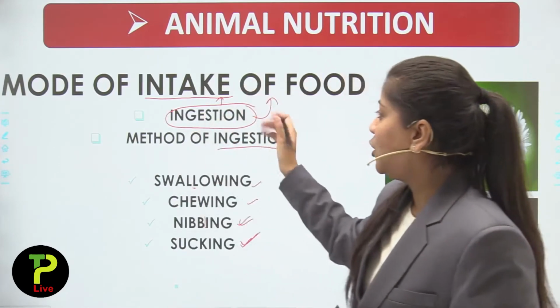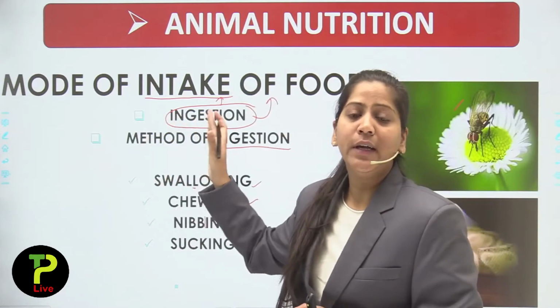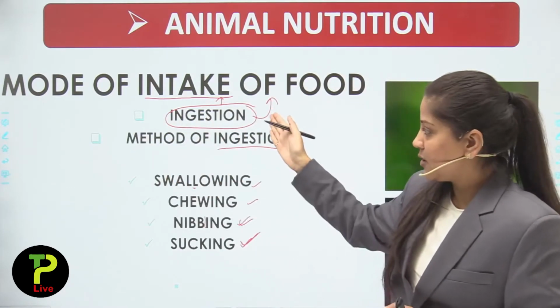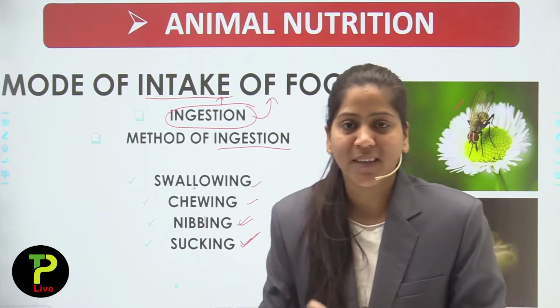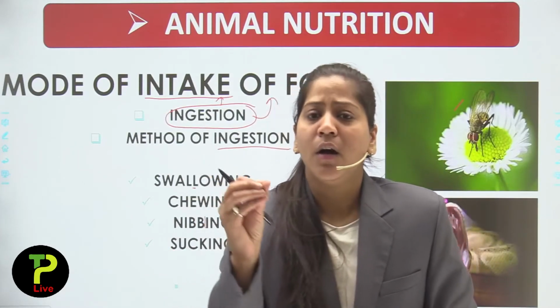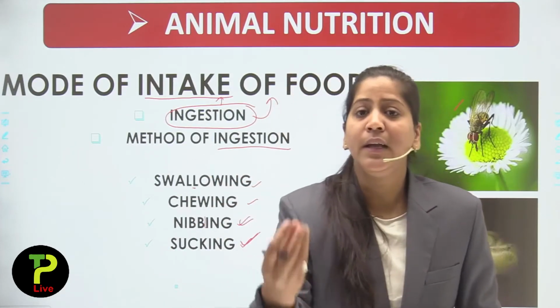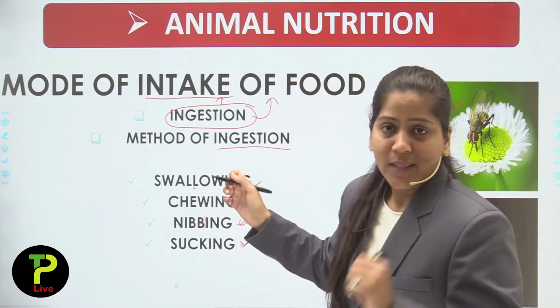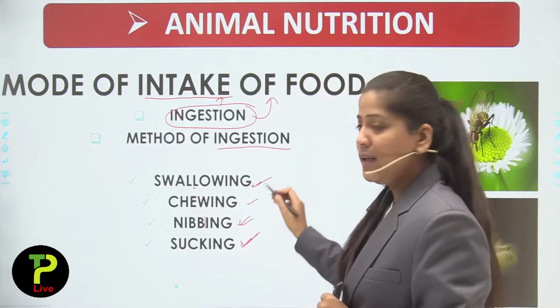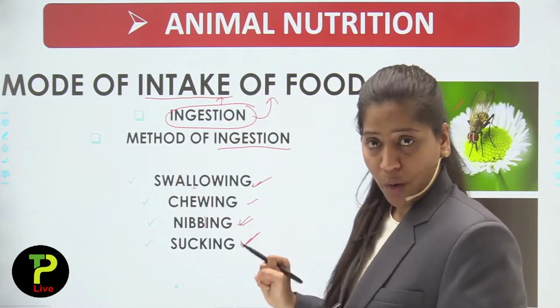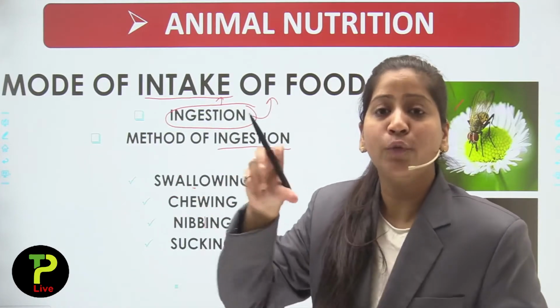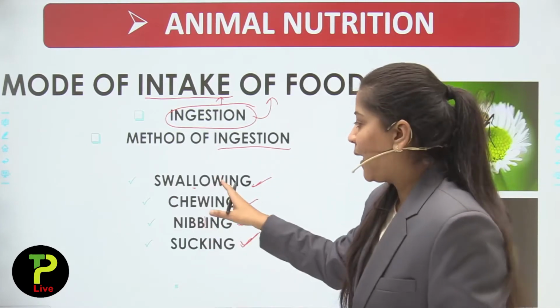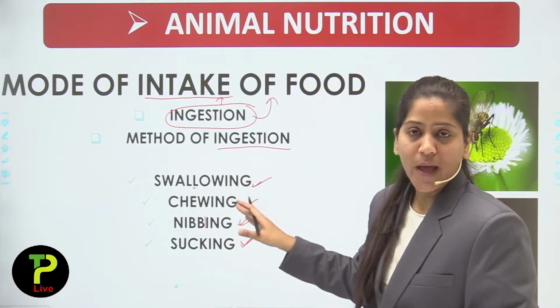Now the second topic is the mode of intake of food, which is known as ingestion. Ingestion means the intake of food, and there are 4 methods of ingestion: swallowing, to swallow the whole organism or to swallow the food directly, which is known as swallowing.